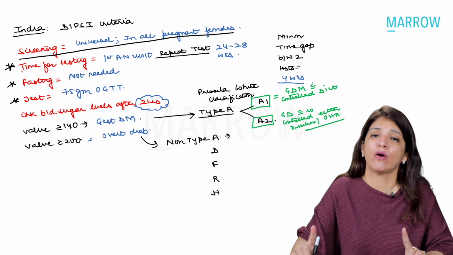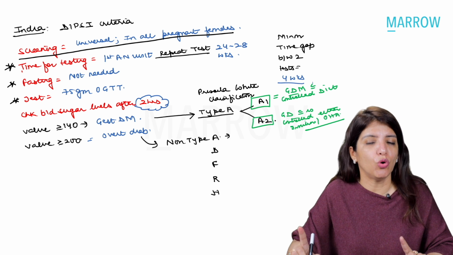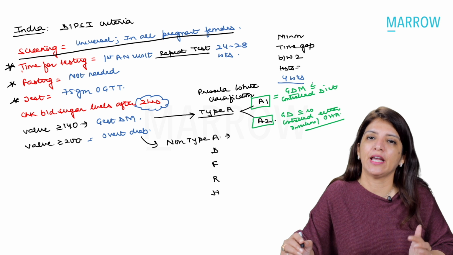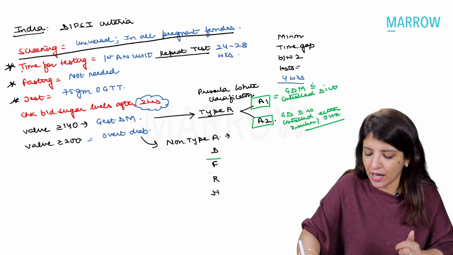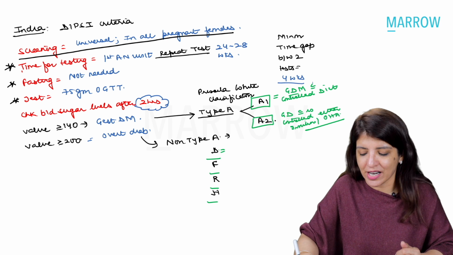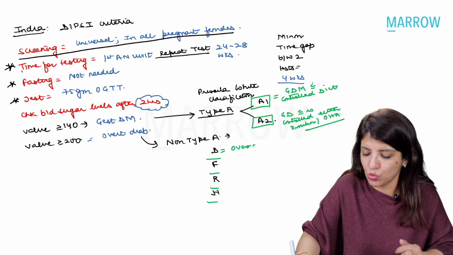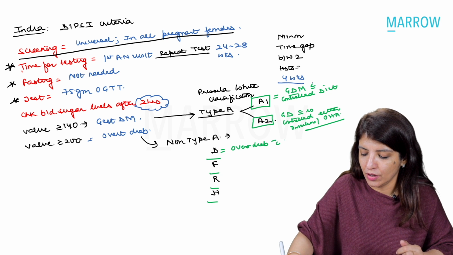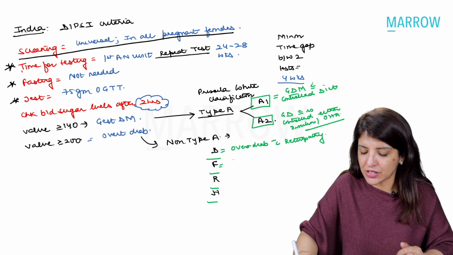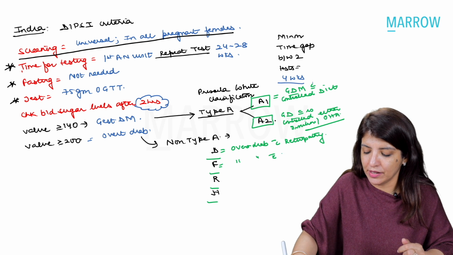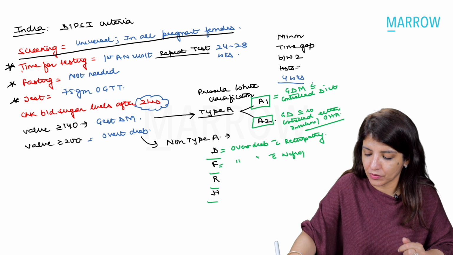Now, when we talk about overt diabetes, which are the non-type A, I want you to remember only 4 categories, although there are more of them: D, F, R and H. So, D stands for overt diabetes with retinopathy. Right? Then F stands for overt diabetes with nephropathy.